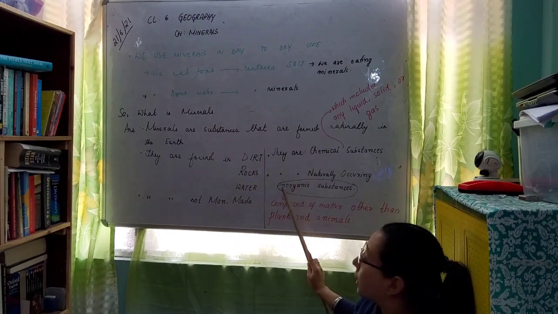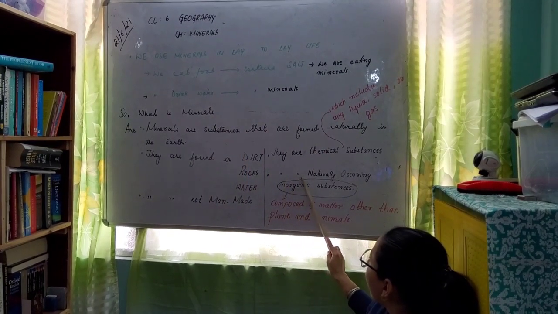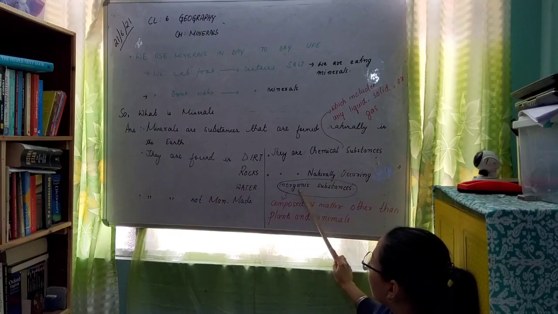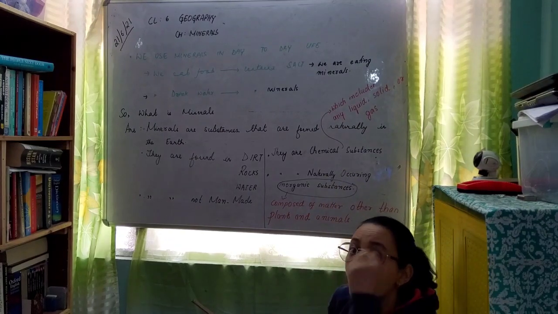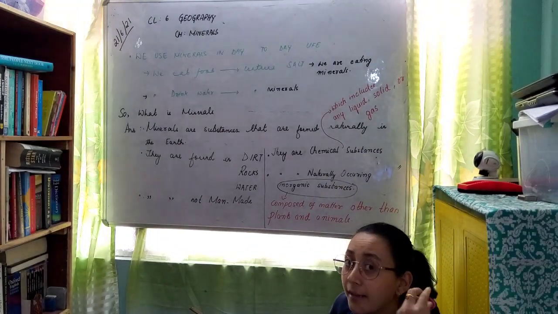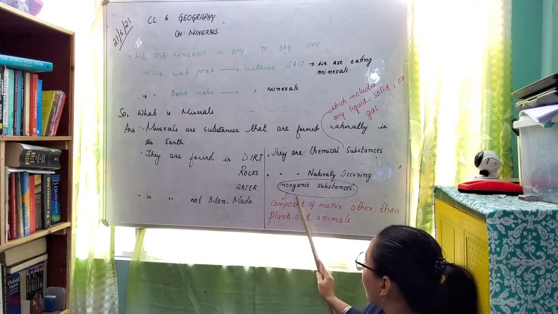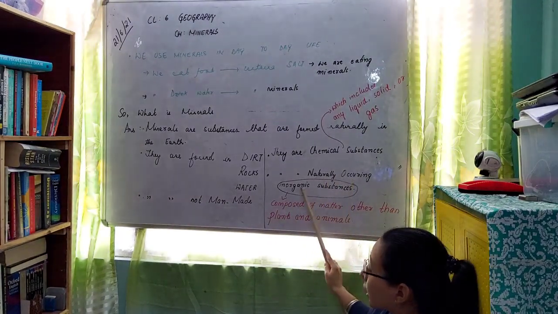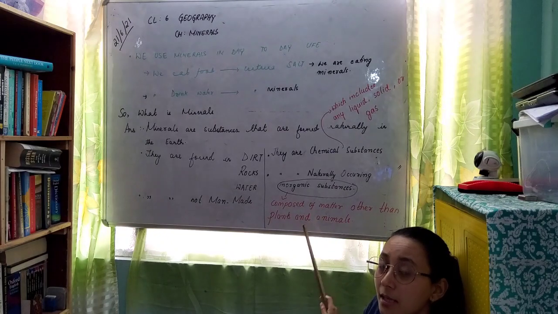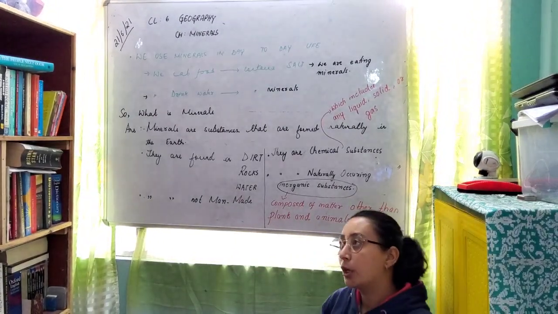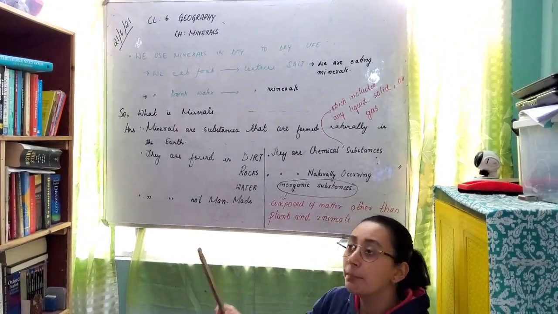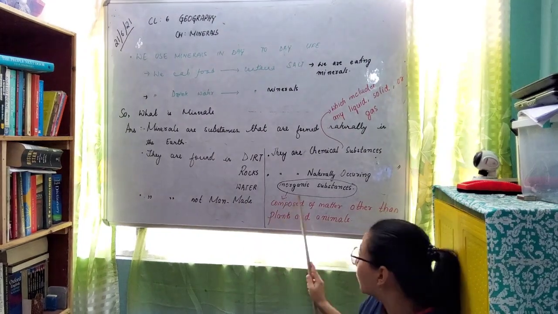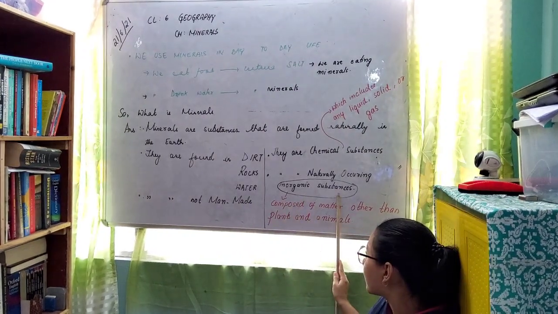The other point is that they are naturally occurring inorganic substances. Minerals are naturally occurring inorganic substances. I guess you have heard about organic and inorganic, but now let's focus on the meaning of inorganic substances.